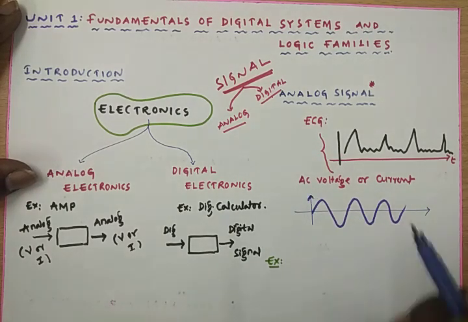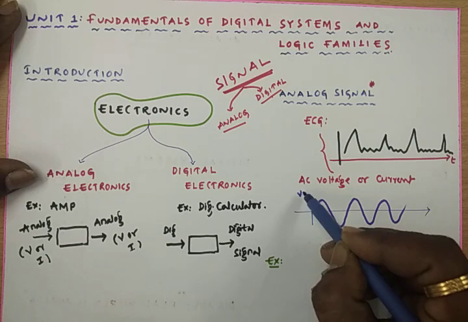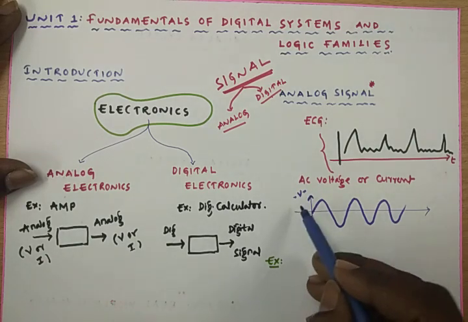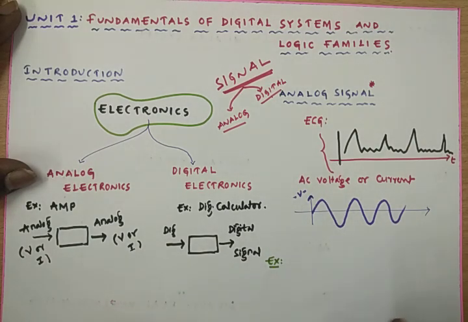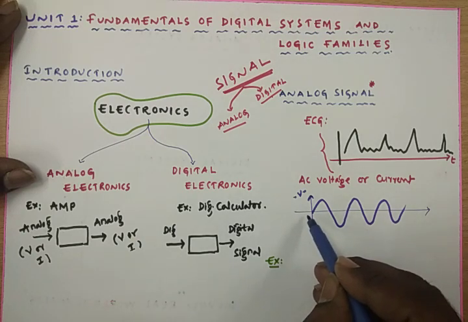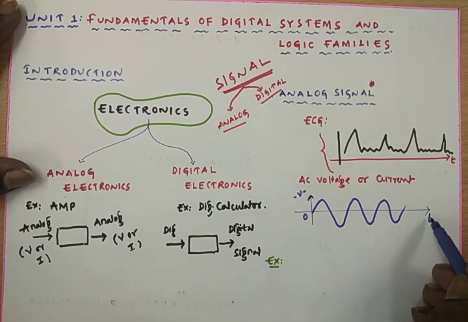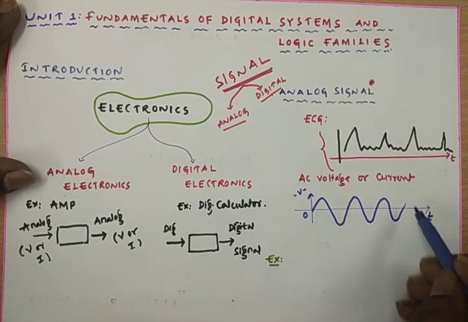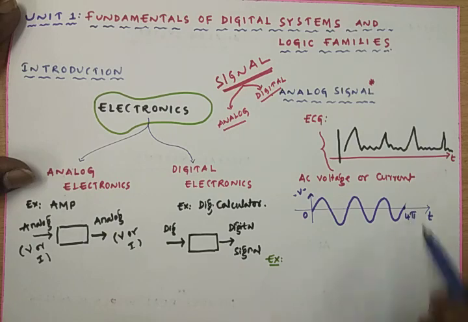If it is a voltage, the magnitude will be in volts, and if it is current, the magnitude will be in amperes. Here the axis is 0 to t. For example, assume that it is 0 to 4 pi.